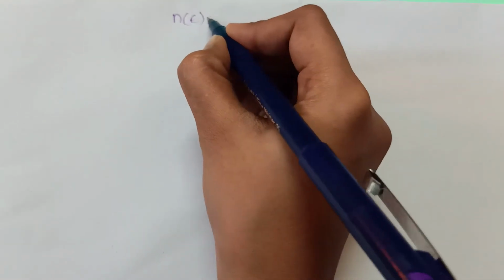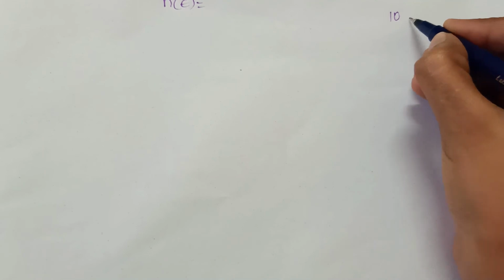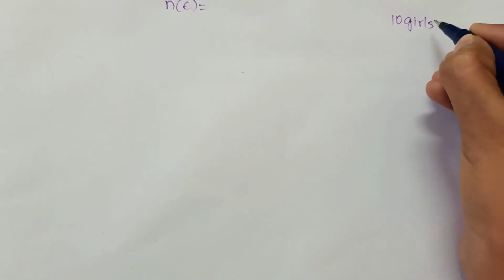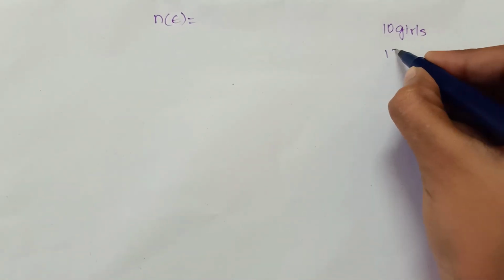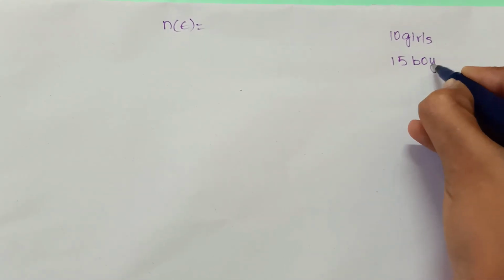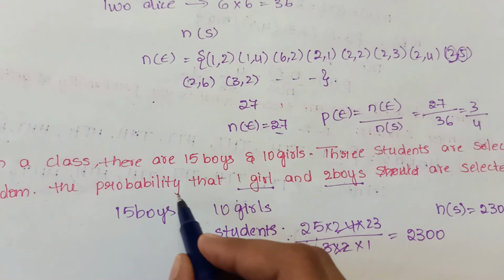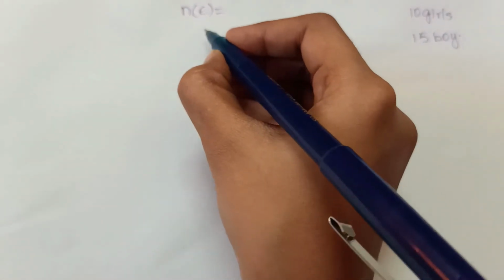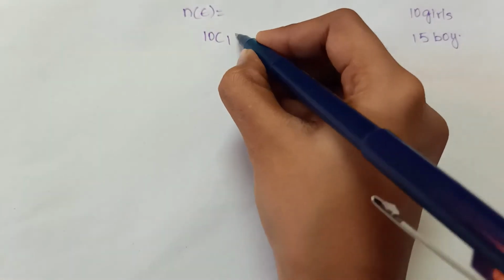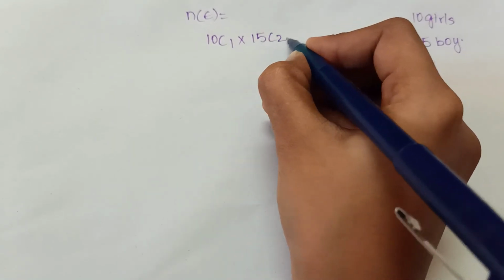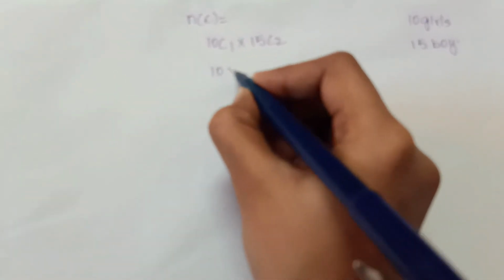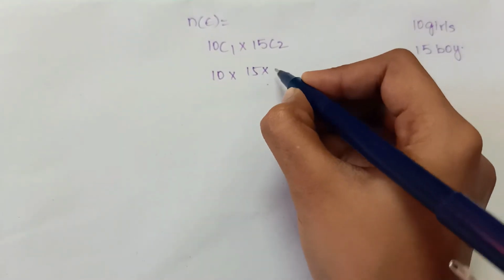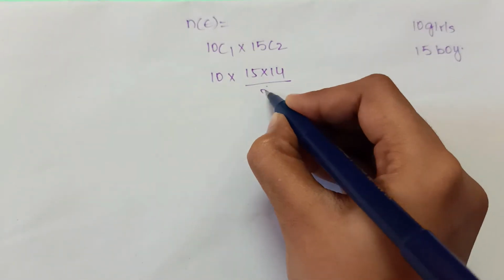We want to find N of E, where the total number of girls is 10 and the total number of boys is 15. They ask us to find the probability of 1 girl and 2 boys. So we should take 10C1 into 15C2, where it is 10 into 15 into 14 by 2 into 1.